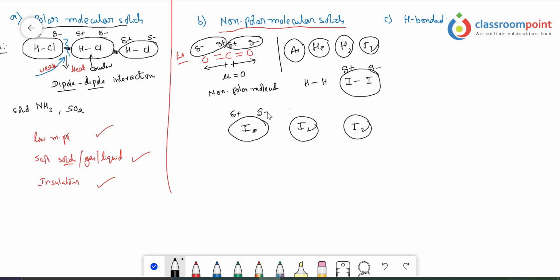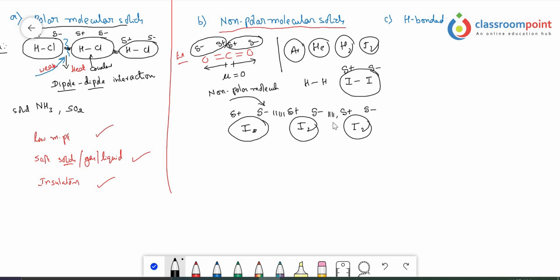So the electrons will move to this side, and a partial positive charge will be formed over here, and similar charges will be formed here also. These are called instantaneous dipoles. Instantaneous dipoles are dipoles that form for a moment and immediately disappear. When they are formed, immediately some attraction forces arise.